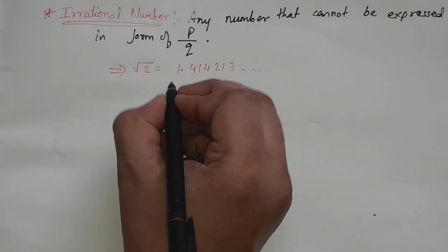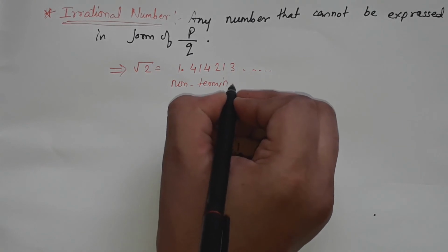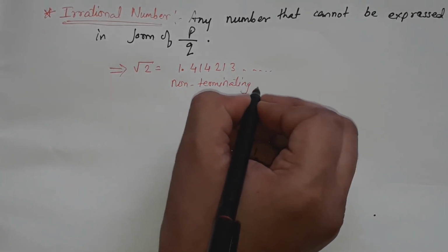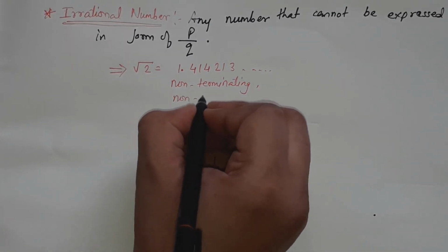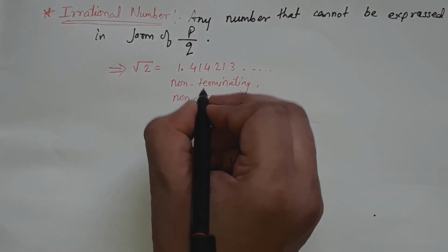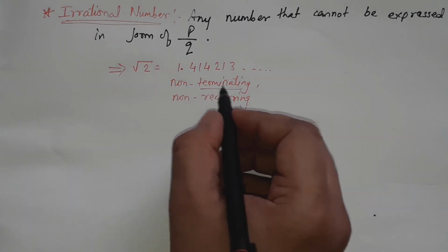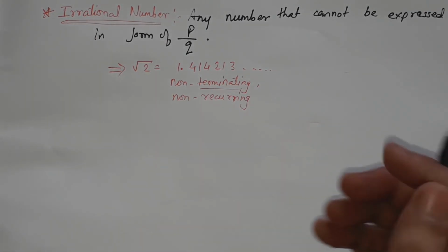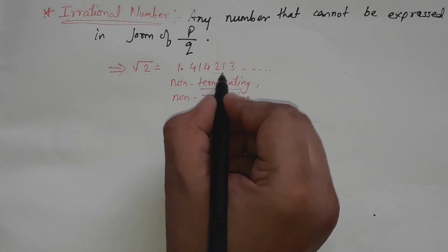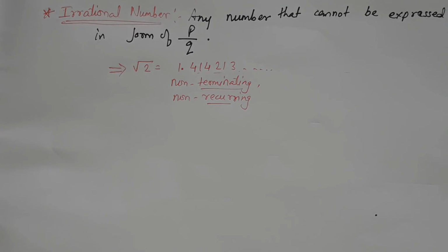So these numbers are non-terminating and non-recurring. They are not going to finish after any number of times. The remainder will never become 0. And non-recurring, it is not going to repeat itself. Any number or any pattern will not repeat.